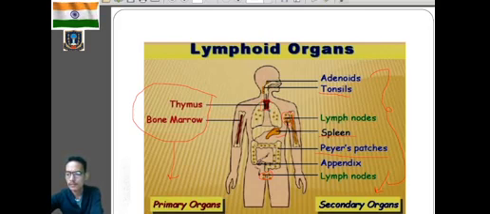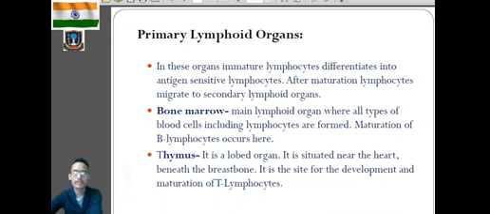Now we will discuss the primary lymphoid organs and the secondary lymphoid organs and their functions. Clear? First one, primary lymphoid organs. Mainly in primary lymphoid organs, immature lymphocytes differentiate into antigen sensitive lymphocytes. I hope you understand what the word immature means. That means in primary lymphoid organs, lymphocytes which are immature will differentiate, develop and mature to respond to the antigens.